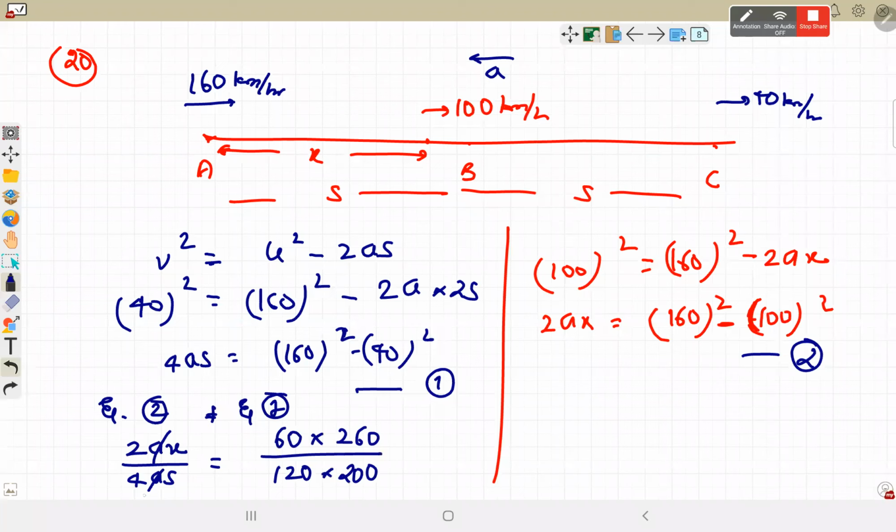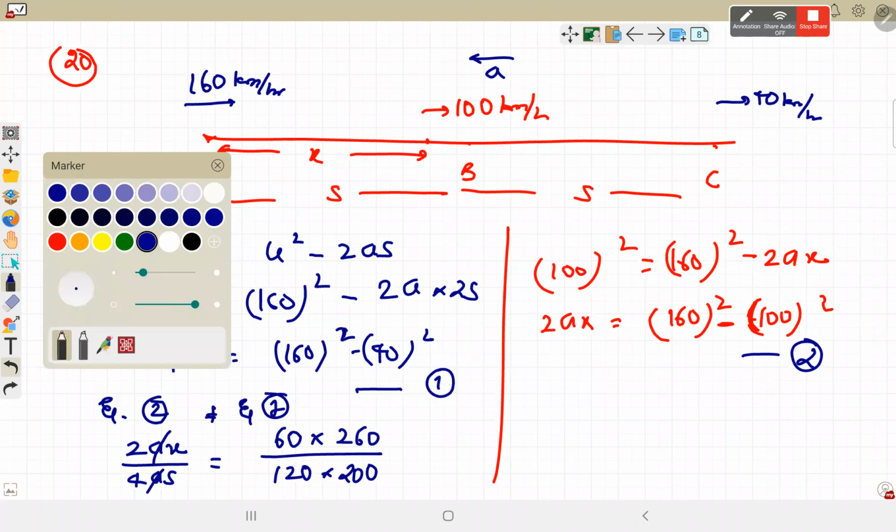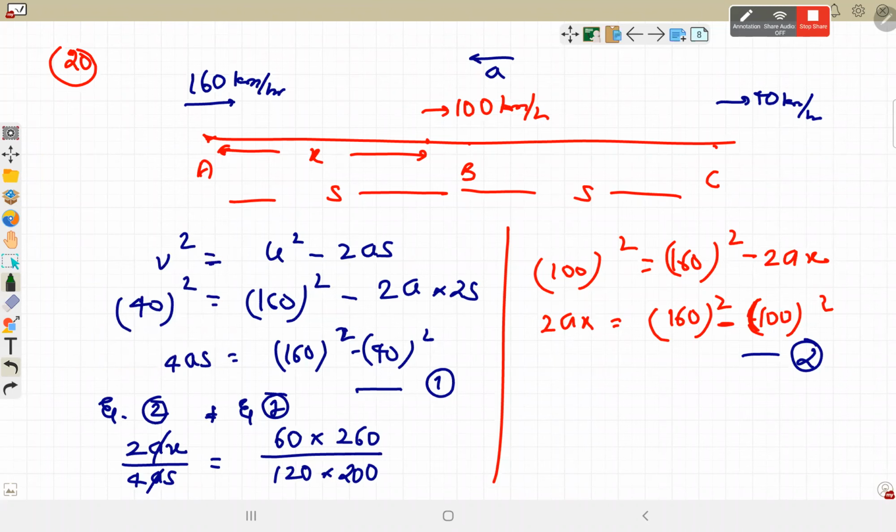A gone. Understood now what we are doing? 160 से 40 होने में कितना इसको distance cover की इसने 2s with the same retardation. Assuming that after the distance of x, the speed changes from 160 to 100. So now if we divide the two, it becomes x by 2s.